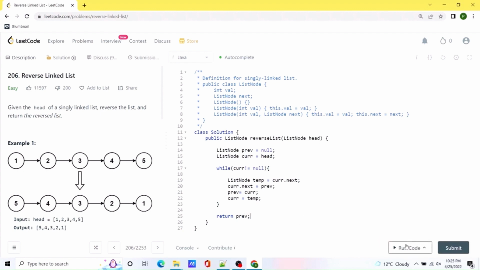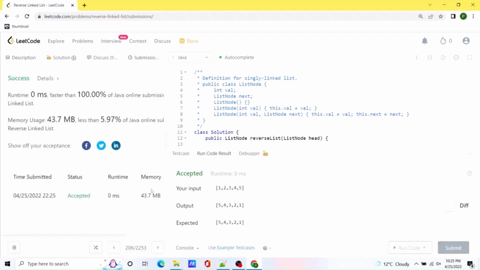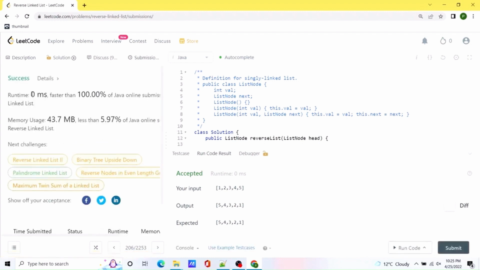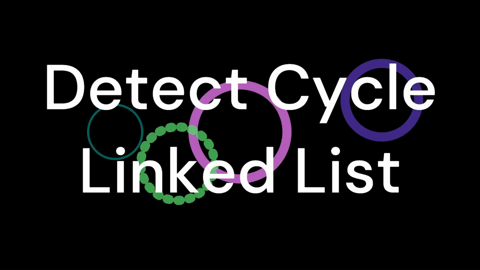Let's try to run this code. It seems like our solution is working. Let's try to submit the code. Okay, our code actually runs faster than all the other solutions, and I would be posting this in the comments. You can check it out from there. Thank you.